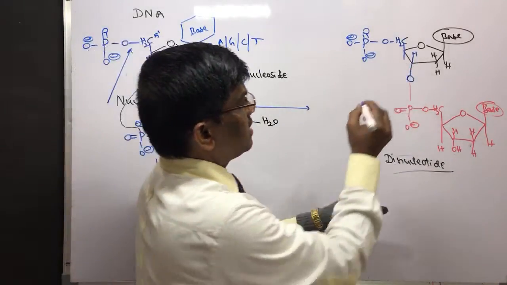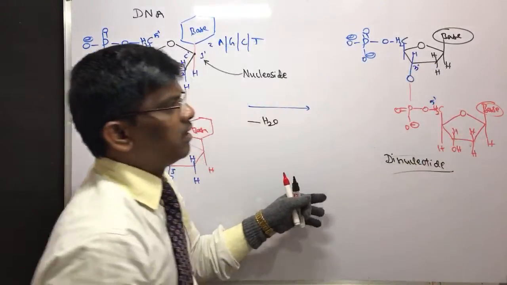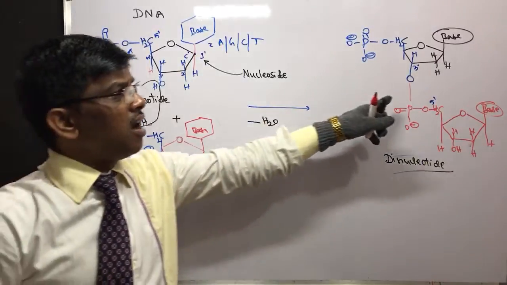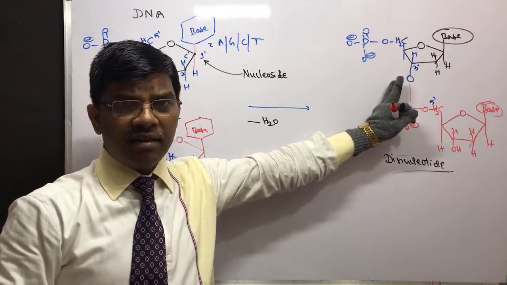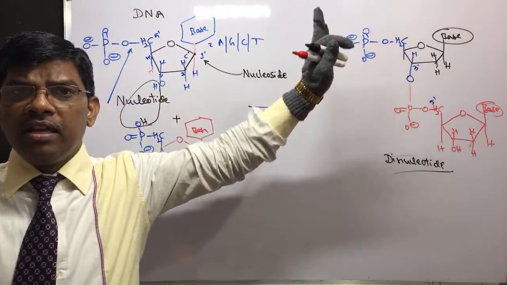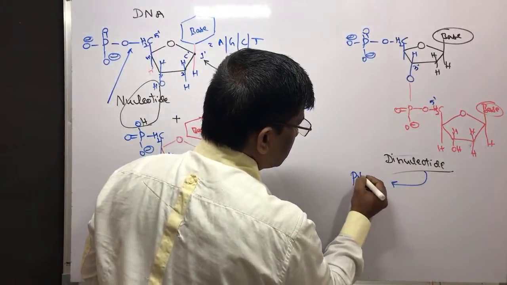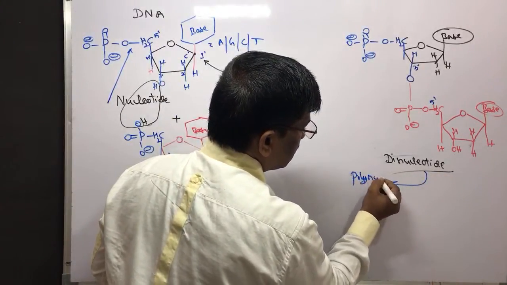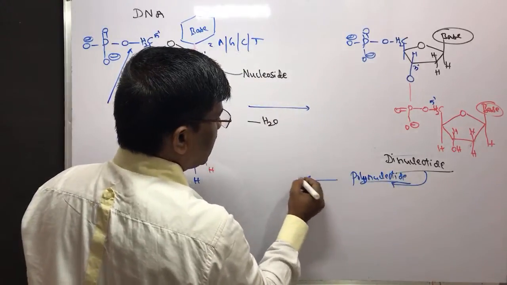The oxygen of 3 prime and the 5 prime carbon form an ester to give dinucleotide, trinucleotide, tetra, poly. So a polynucleotide is nothing but DNA.